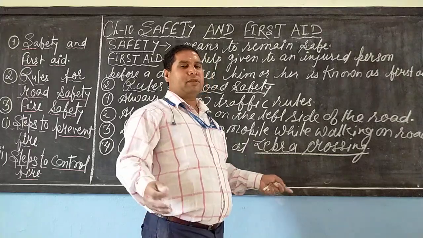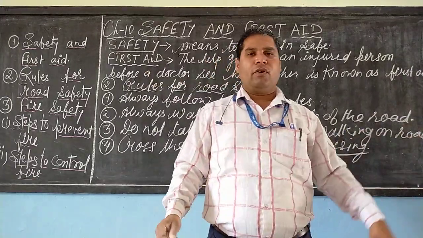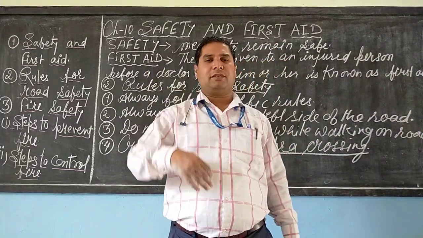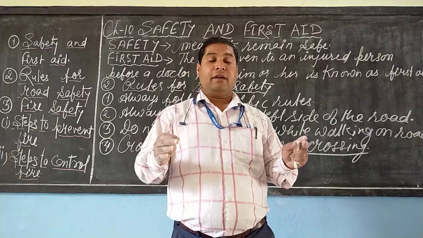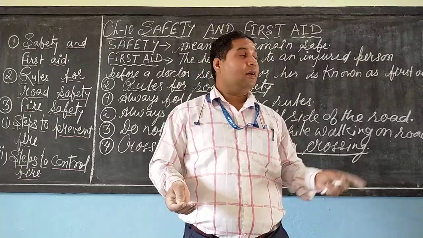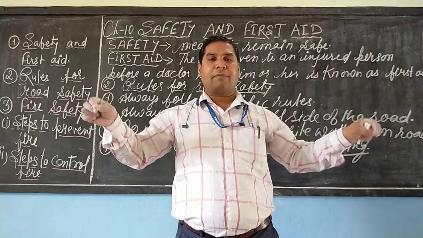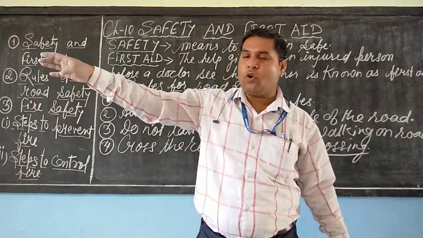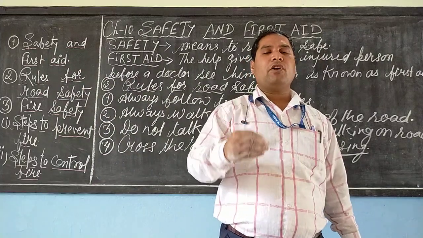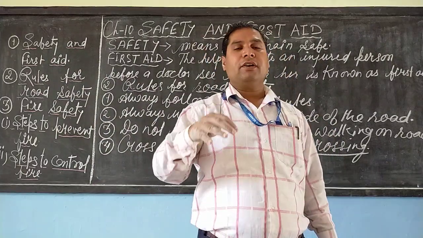Suppose that in a remote area no zebra crossing sign is made on the road. Then before crossing, first you have to look left, then right, and after that if you ensure that no vehicle is coming, then only you should slowly and gently cross the road.